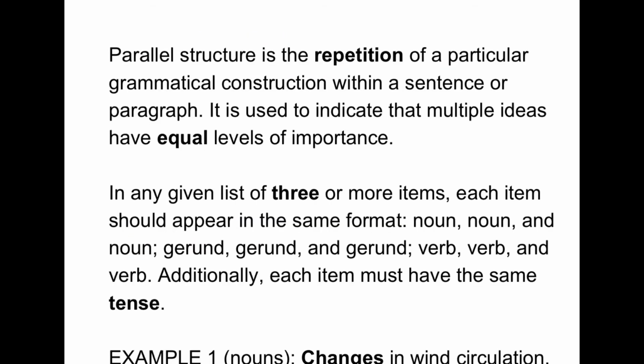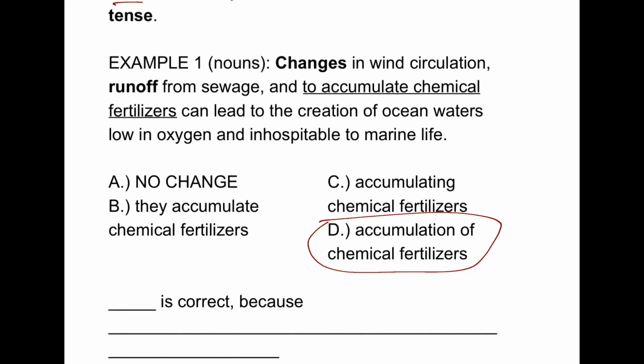Finally, parallel structure is the repetition of a particular grammatical construction within a sentence or paragraph. It is used to indicate that multiple ideas have equal levels of importance. So in a given list of three or more items, each item should appear in the same format: noun, noun, and noun; gerund, gerund, and gerund; or verb, verb, and verb. Additionally, each item must have the same tense. So changes in wind circulation, runoff from sewage, and accumulation of chemical fertilizers would be parallel to each other. All three are nouns. None of the other choices accomplish that because the third word, accumulate, they accumulate, accumulating, are all different.